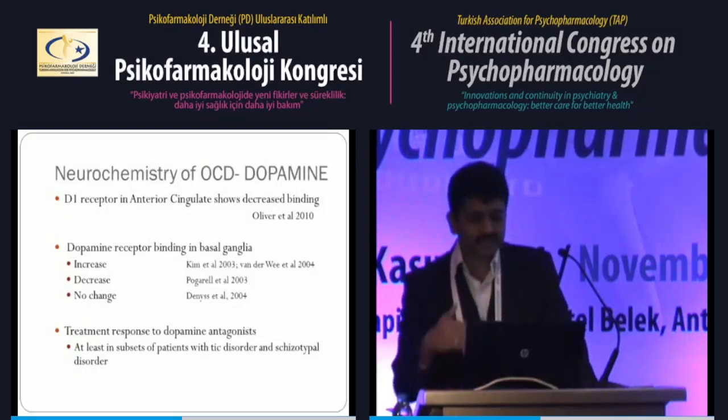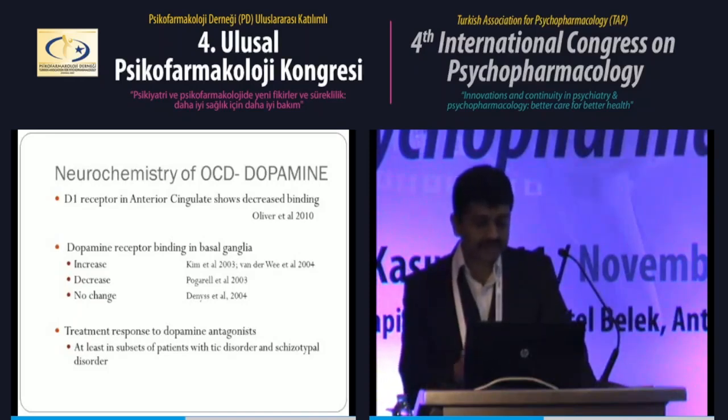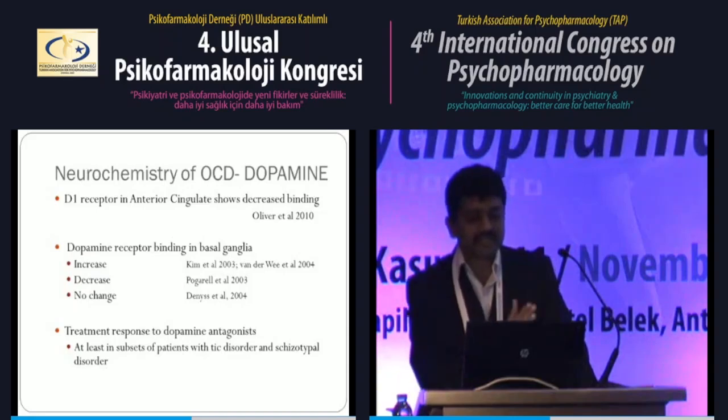Now going to the direct observation of dopamine in the brain, it has been found that the dopamine receptor in the anterior cingulate shows decreased binding, but in the basal ganglia it has been inconsistent. Treatment response literature shows that dopamine antagonists may be effective in certain subsets of patients, like people with comorbid tic disorder or schizotypal disorder. So to summarize, dopamine doesn't have any direct effect on most patients of OCD. There is a possibility from the current literature that a subset of the OCD population, like those with tic disorder, may have some pathogenesis related to dopamine.